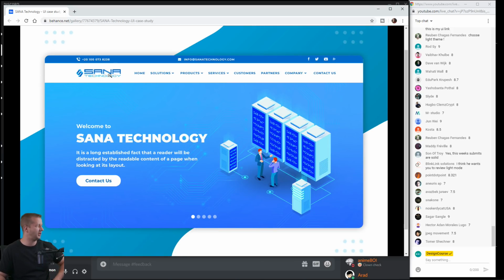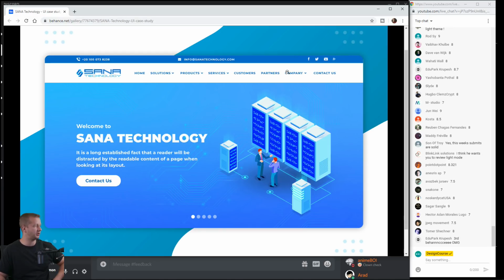All right, so for some reason you have some big pixelation occurring on your Sana text. So you'd obviously want to address that big time. All right, so that is a lot of links crammed into this right here. So it almost makes you wonder if you could possibly remove one of them and stick one of them in a footer so that you can increase the white space between these elements because they're really close together.